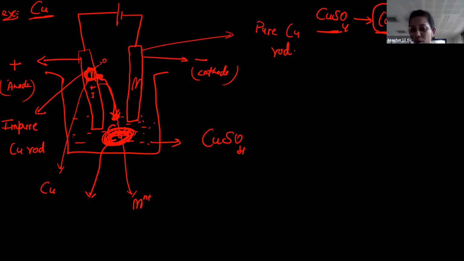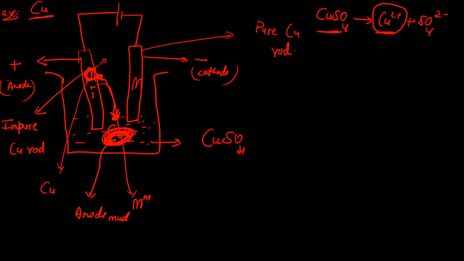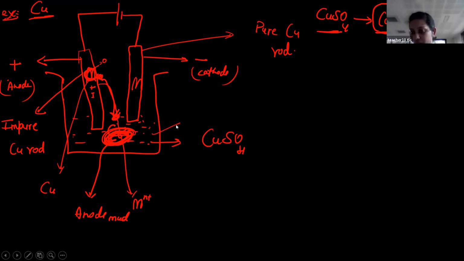So this deposition is called anode mud, because this is the impurity which is found in this electrolyte. Electrolyte is rich in Cu2+ as well as SO4 2-. But now something extra came from the anodic part. Since it is collected from the anode, this mud is called anodic mud. Is this clear?